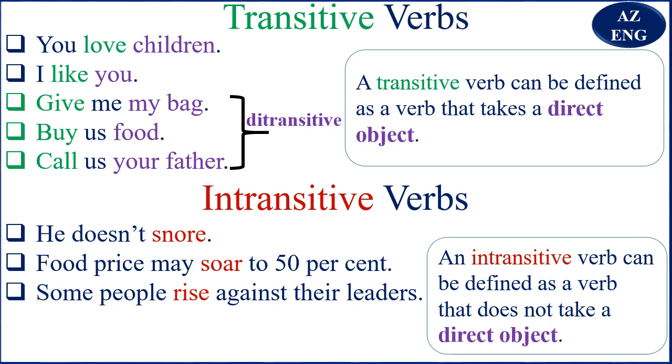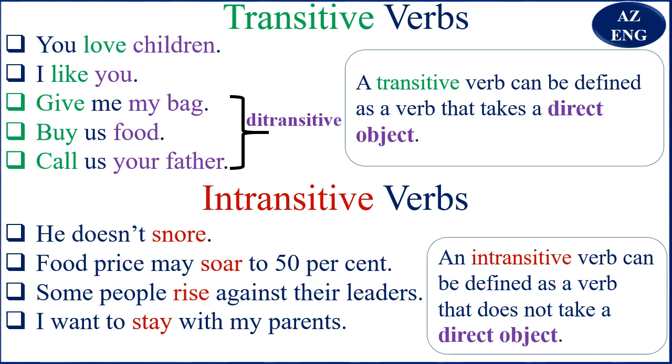Some people rise against their leaders. Rise is intransitive. It's not like some people rise their leaders. We don't say they rise their leaders, or food price may soar 50%. Something like that. Like here, I want to stay with my parents.